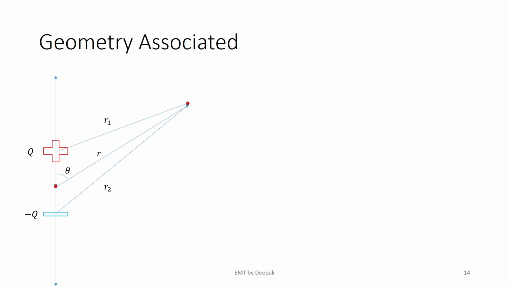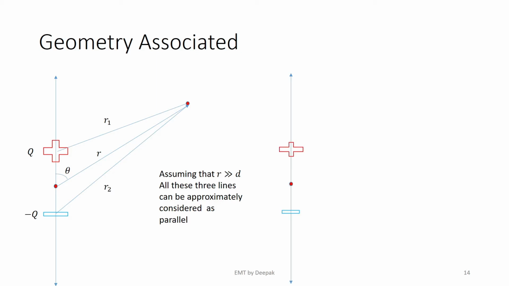See, this is the original setup which I have. Now, applying that R is much greater than D and assuming that these are almost parallel, this is my plus q charge, this is my minus q charge, this is my origin, no change here, and this is the position vector, right?